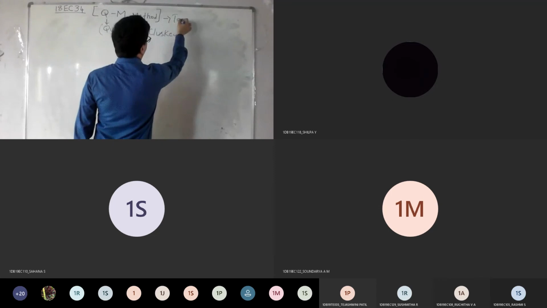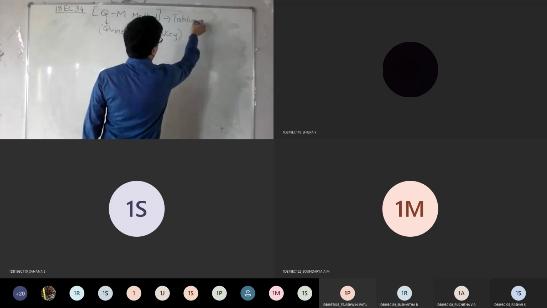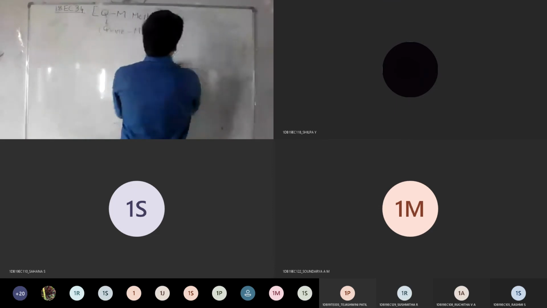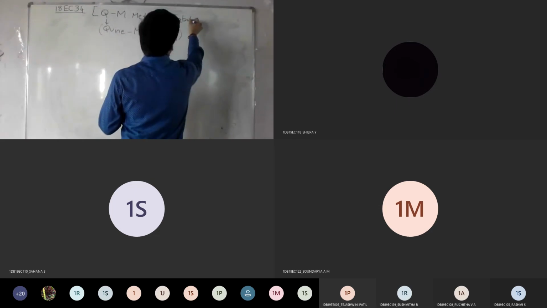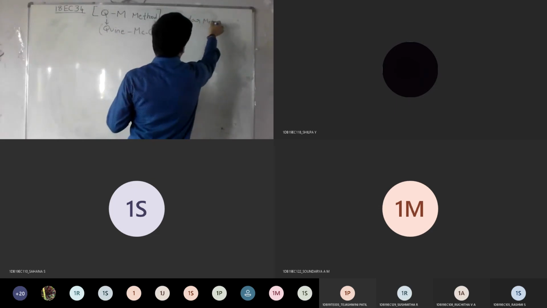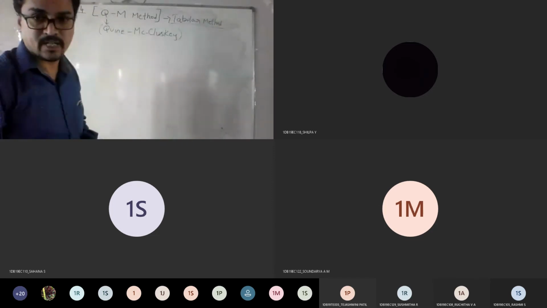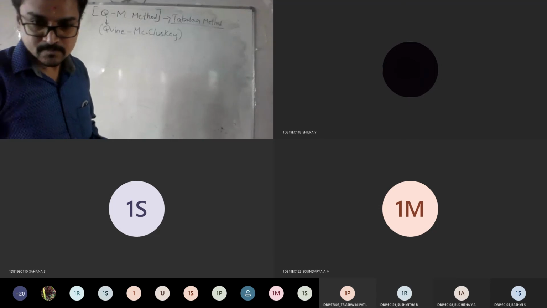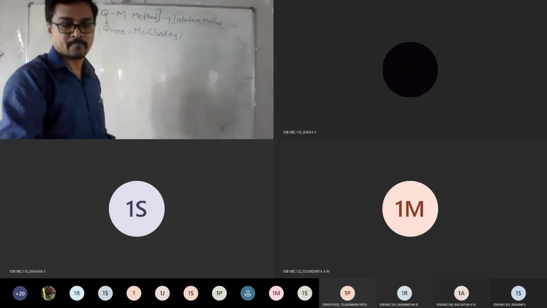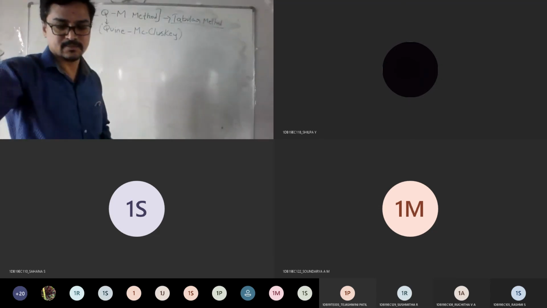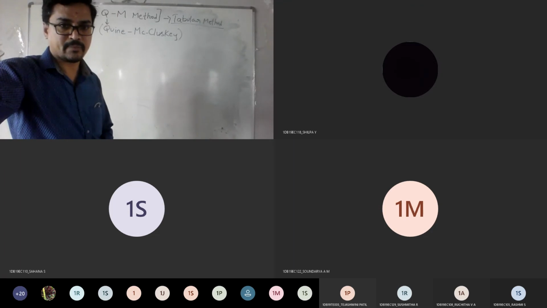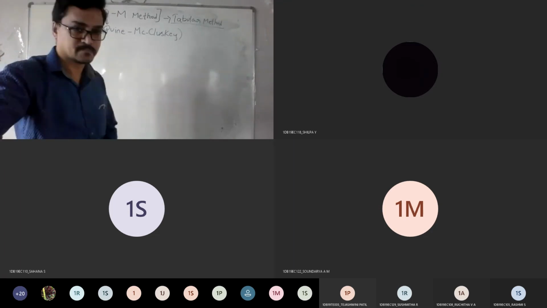So I can call this Quinn-McCluskey the tabular method also. Any doubts, anyone, till here? You got why this Quinn-McCluskey came into the picture now? Everyone? Am I clear till here?